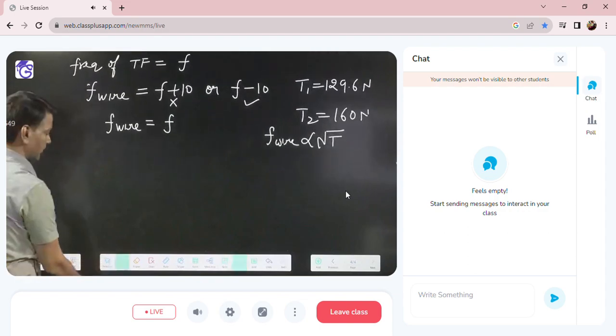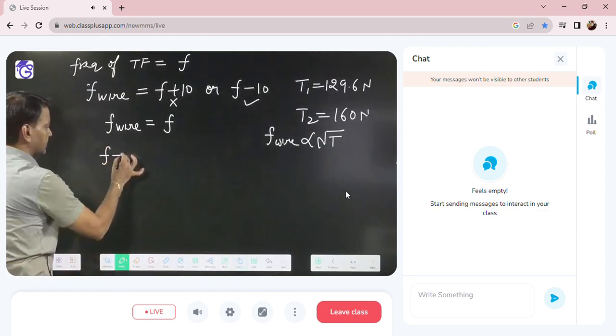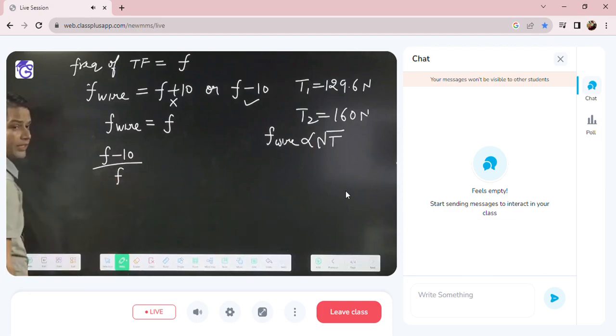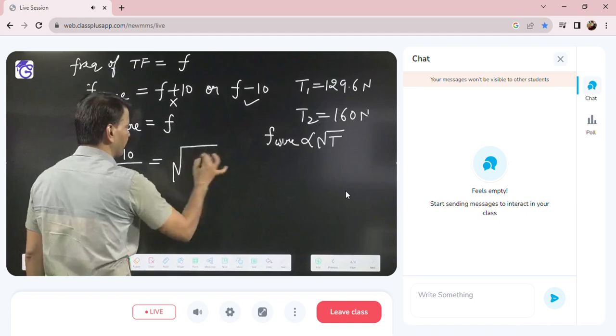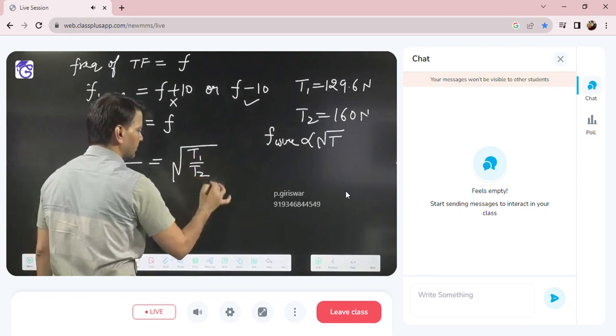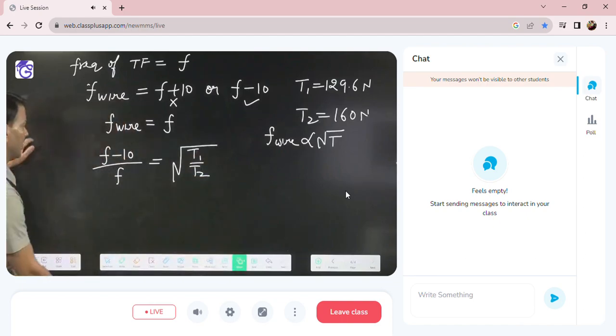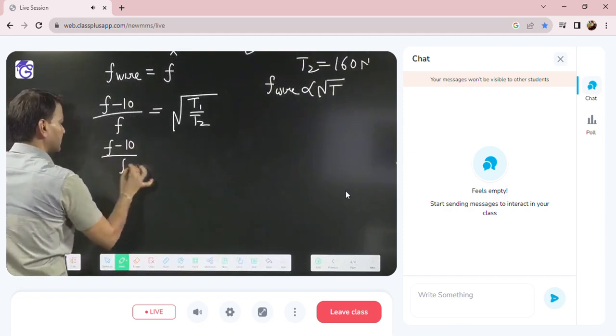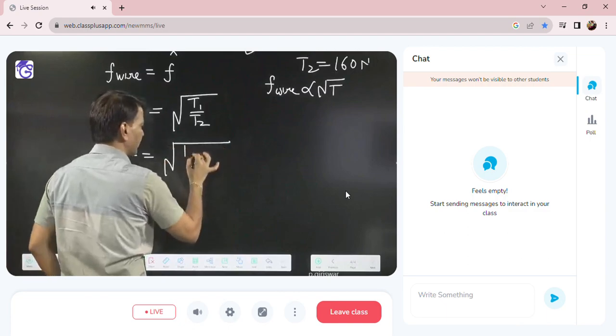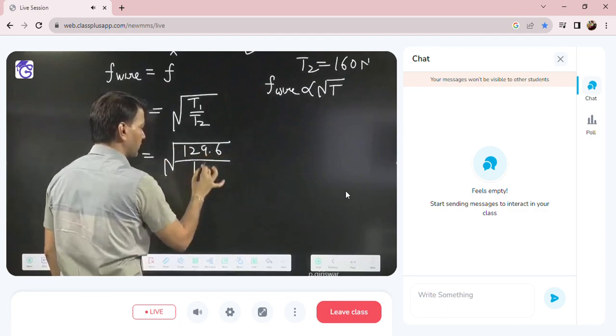Then for the wire we got F minus 10 upon F. Initial frequency upon final frequency of the wire is equal to under root of T1 by T2. Now F minus 10 by F is equal to under root of 129.6 upon 160.